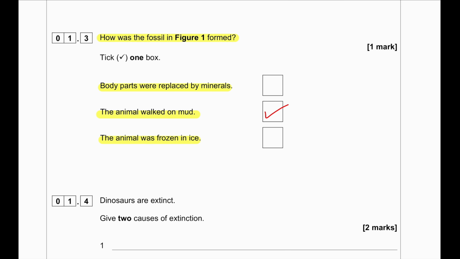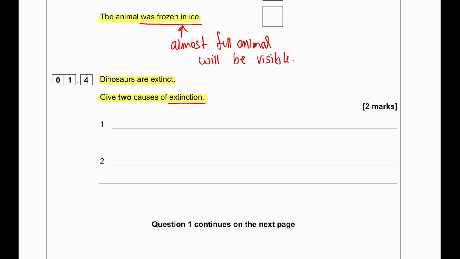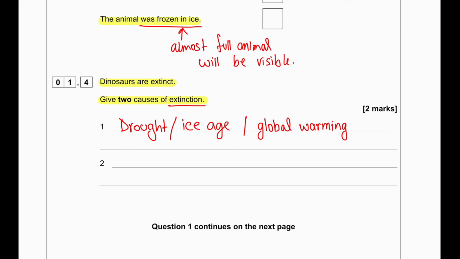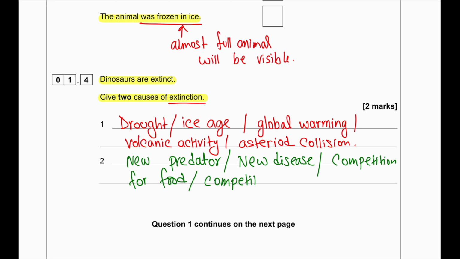When the body parts are replaced by minerals, then we will see bones. When the animal was frozen in ice, almost the full animal will be visible, since this animal does not get a chance to decompose. Dinosaurs are extinct. Give two causes of extinction. Now, this particular question, the causes of extinction, has a pretty common answer every time. We can talk about drought, ice age, global warming, volcanic activity, asteroid collision, new predator, new disease, competition for food, or non-favorable habitat, lack of habitat. Guys, any two points will be needed to get the 2 marks.